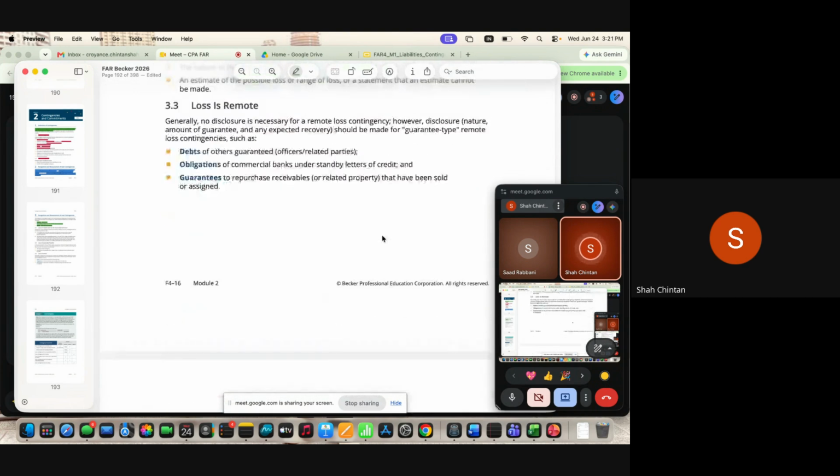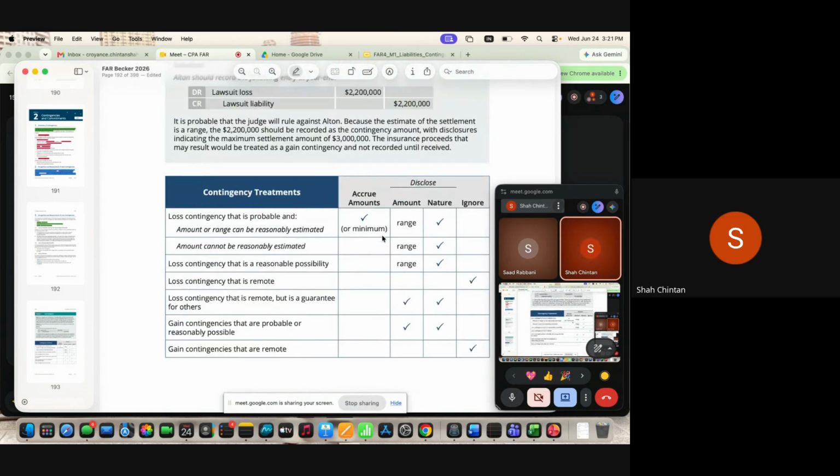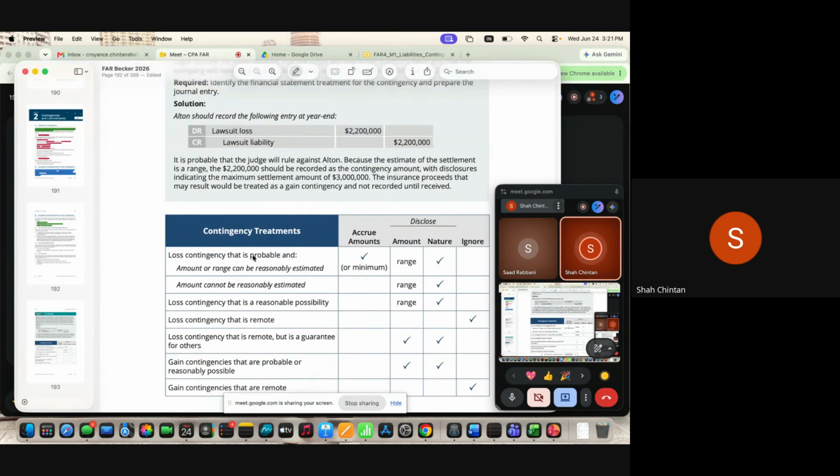So let's go back again to the same table once again. If you feel something is probable plus estimable, then you have to accrue. If it's remote, ignore. If something is in between, only disclosure is required. And for the amount, if you are not sure, you can just give a range. Maybe a customer has filed a lawsuit for a $2 million penalty, but you expect a settlement somewhere between 1 million to 1.5 million based on the lawyer's best judgment.